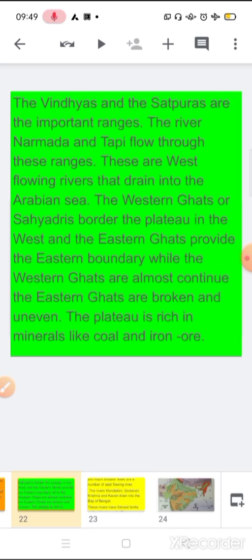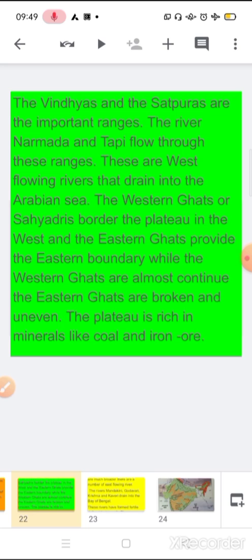Western Ghats are almost continuous. The Eastern Ghats are broken and uneven. So here we are talking about the Eastern and Western Ghats. So some are giving boundary and some, you can say, are almost unbroken. So it is written that Eastern Ghats are broken and uneven.